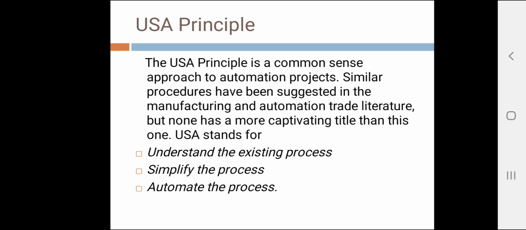This information may be valuable in identifying what output variables need to be measured for feedback purposes and in formulating algorithms for automatic process control. So this is the first step, understanding the existing process.